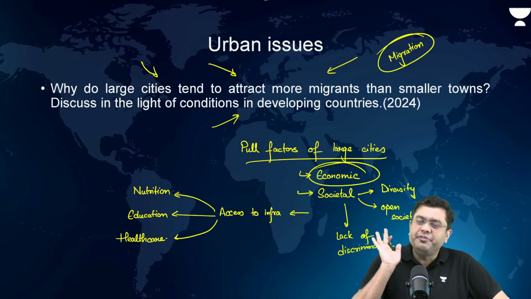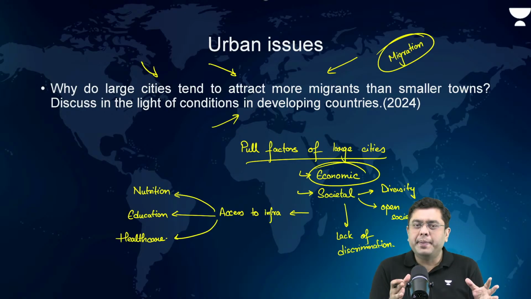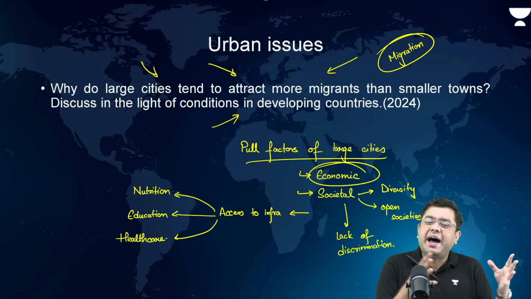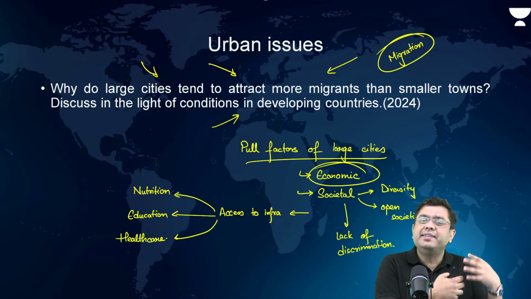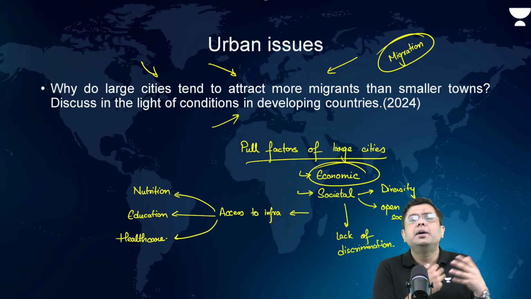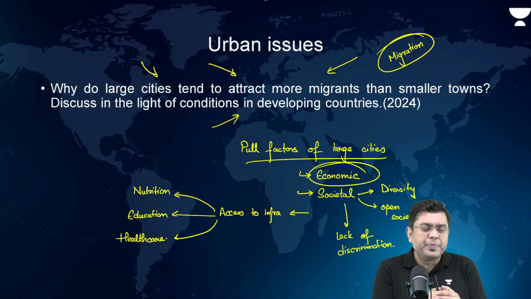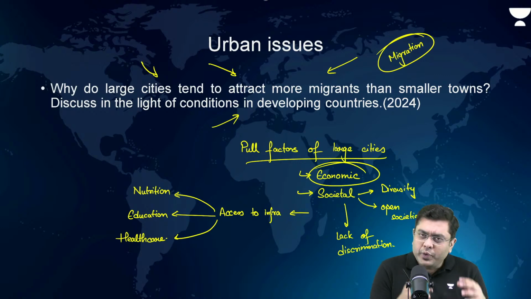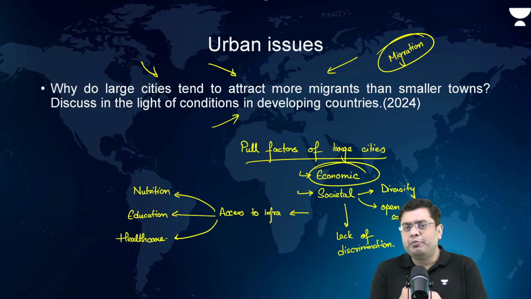Now, if it is a 15 marker question, at the end of it, simply discuss the relevance or the impact of it. So it can lead to urban crisis, urban mismanagement, waste accumulation, urban pollution, etc. The need of the hour is to ensure enough economic opportunity and ensure the retention of population in the places of origin.